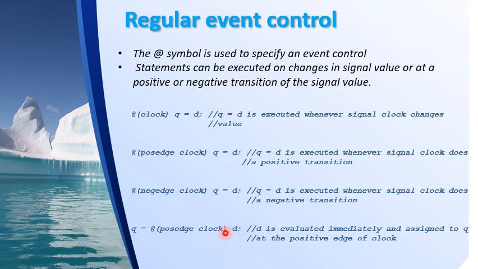The right hand side expression is evaluated immediately, but it is stored temporarily in a temporary variable internally, and at the specified delay it is assigned to the left hand side variable. Just like that, here d is evaluated immediately whenever execution comes to that point, but the assignment of d to q is done only when a positive edge of the clock occurs.